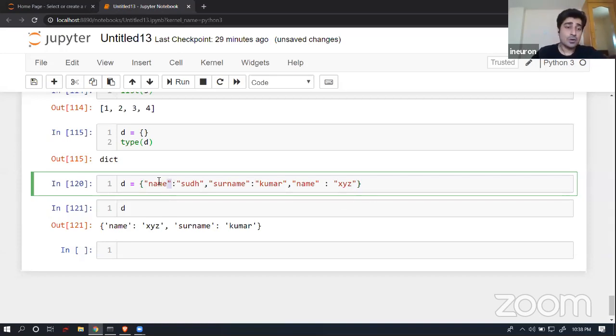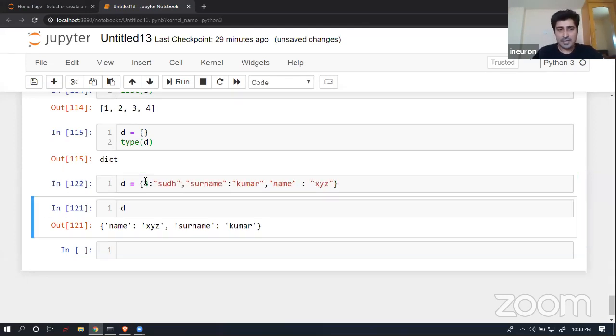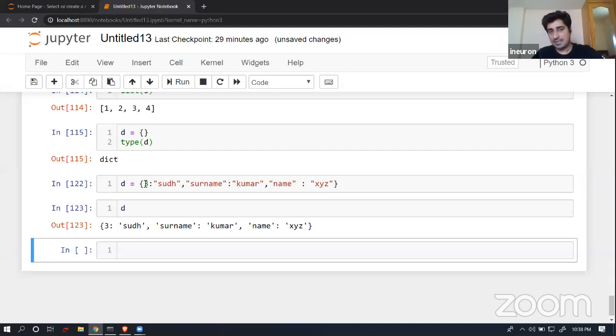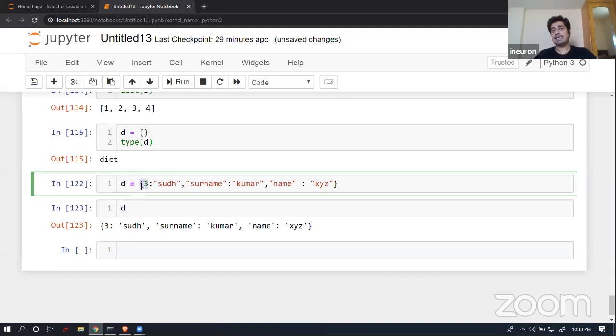Now, if I'm trying to create a key, let's suppose I'm trying to keep 3 as a key. So 3 is nothing but an integer. So yes, I can take a key as an integer. Now, a key as an integer is possible.